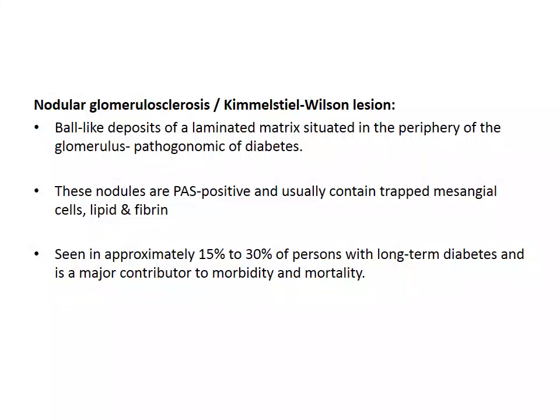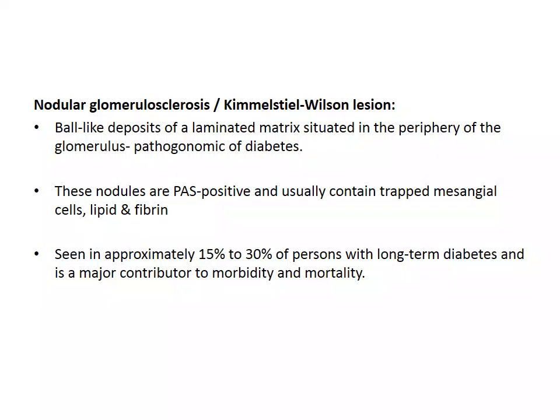Nodular glomerulosclerosis is also called the Kimmelstiel-Wilson lesion, after the two persons who named it. It's a ball-like deposit of laminated matrix which is situated at the periphery of the glomerulus. It is pathognomonic of diabetes. These nodular glomerulosclerotic lesions are PAS positive and they usually contain trapped mesangial cells, lipid and fibrin. It is seen in approximately 15% to 30% of persons with long-term diabetes, and it is a major contributor to